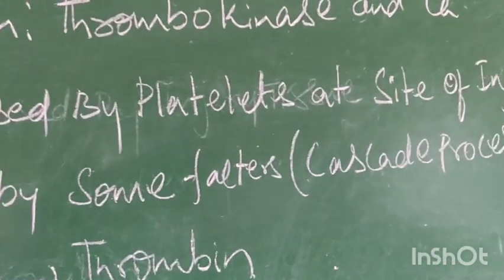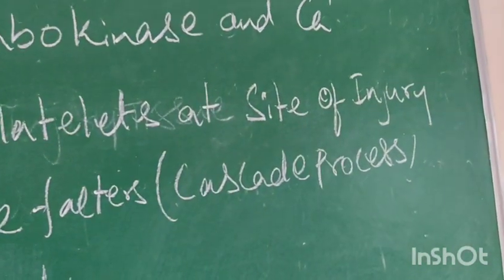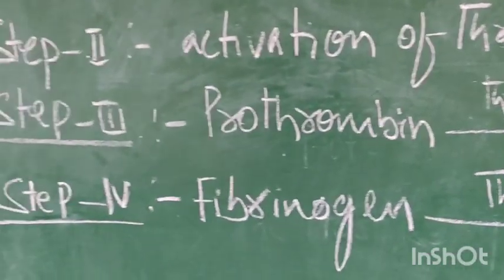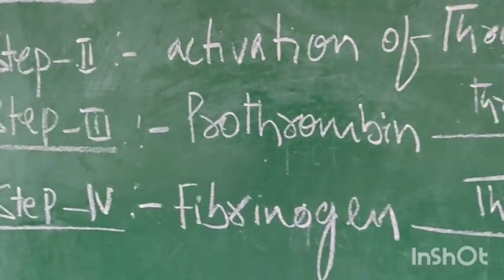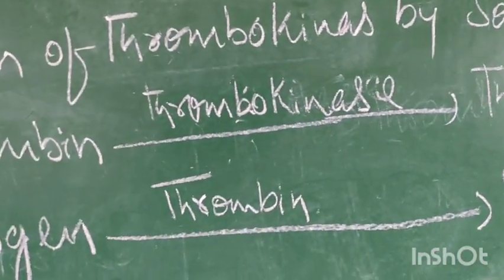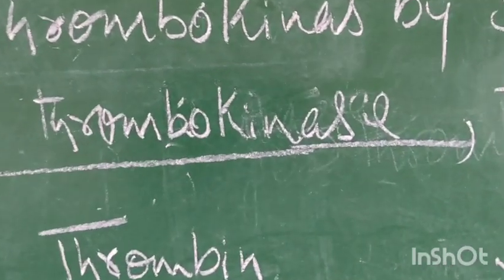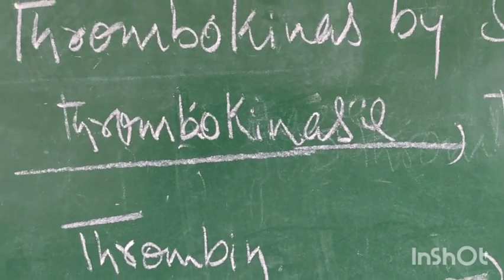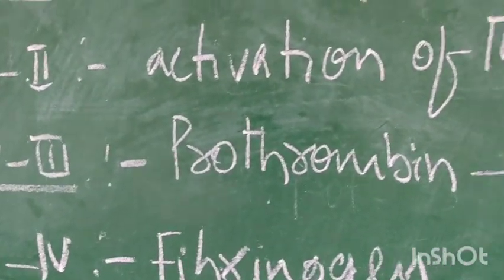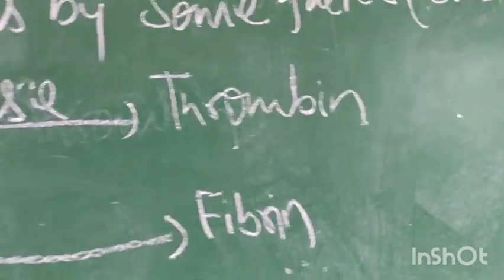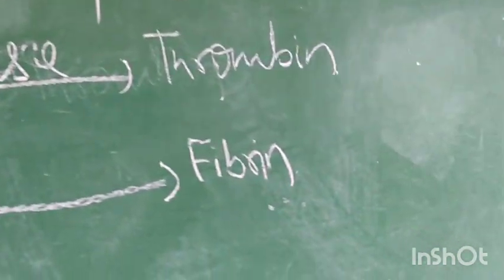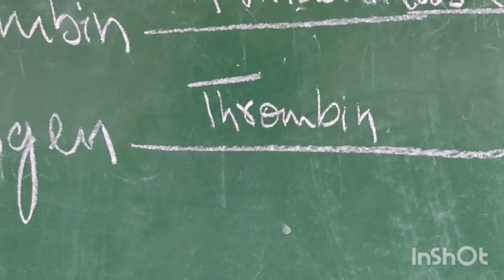thrombokinase by some factors. This is called the cascade process. Step 3, prothrombin is converted into thrombin by thrombokinase enzyme. This enzyme helps in the conversion of prothrombin into thrombin. Now, step 4, fibrinogen is converted into fibrin by thrombin.